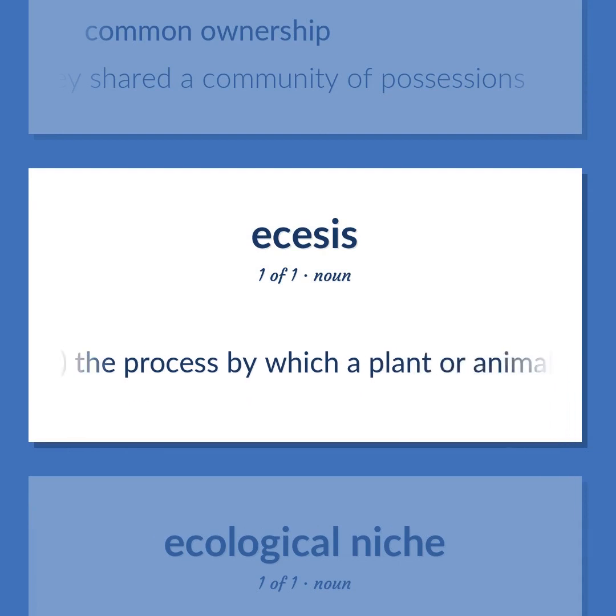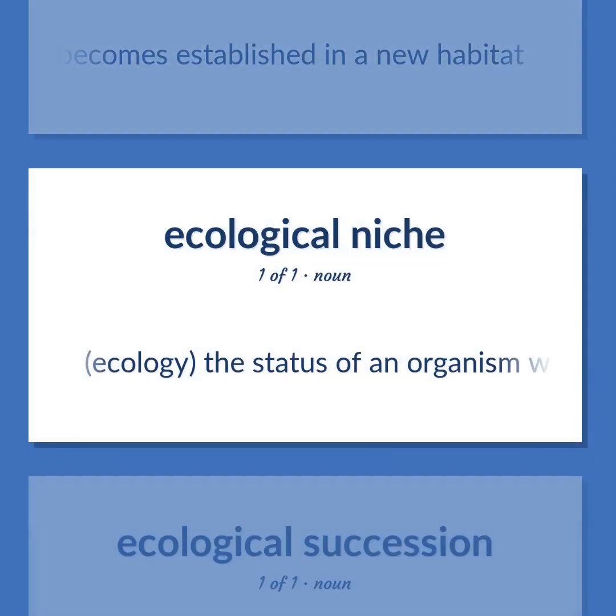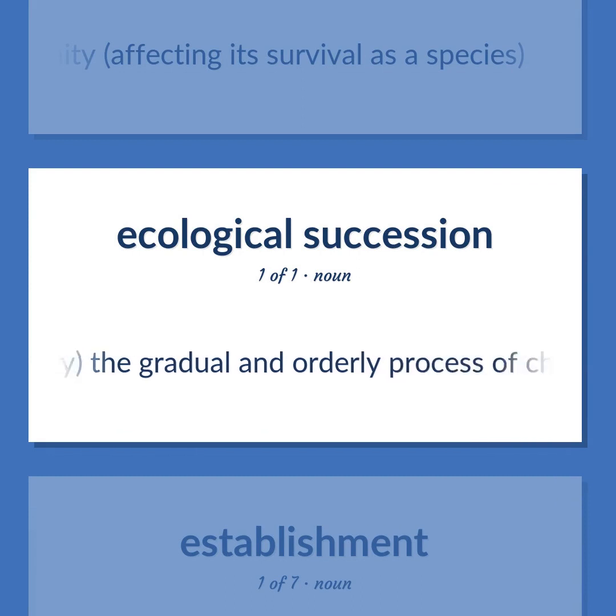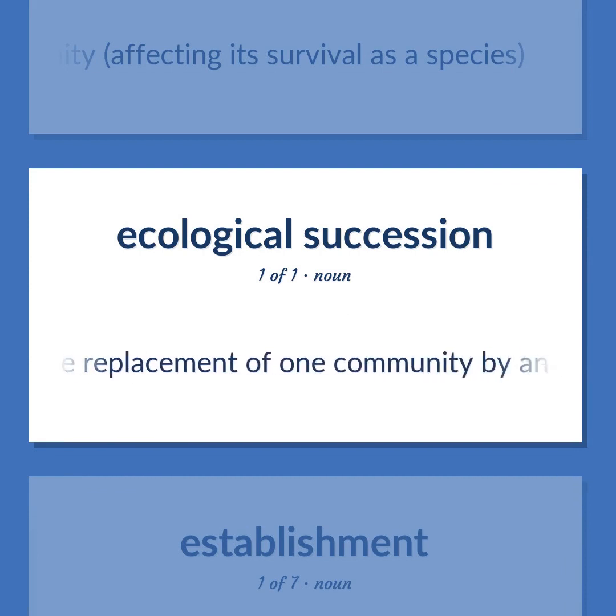Ecology. The process by which a plant or animal becomes established in a new habitat. Ecology. The status of an organism within its environment and community, affecting its survival as a species. Ecology. The gradual and orderly process of change in an ecosystem brought about by the progressive replacement of one community by another until a stable climax is established.